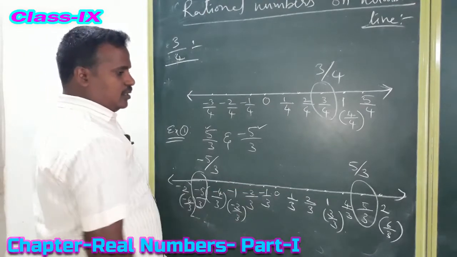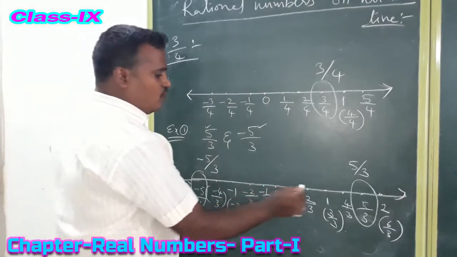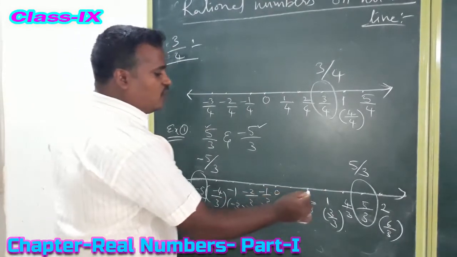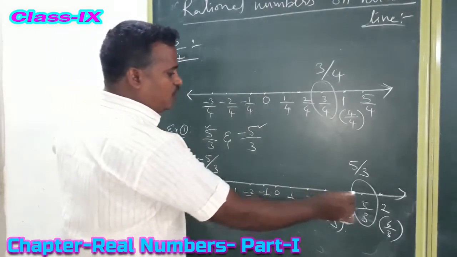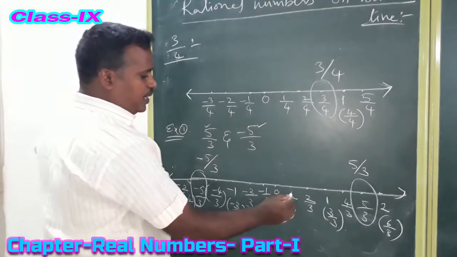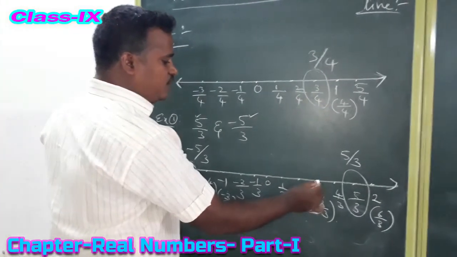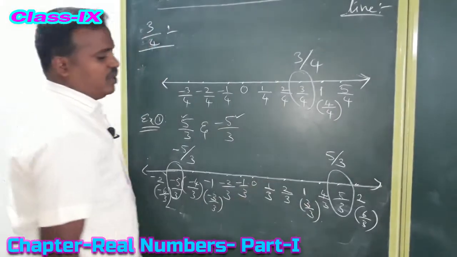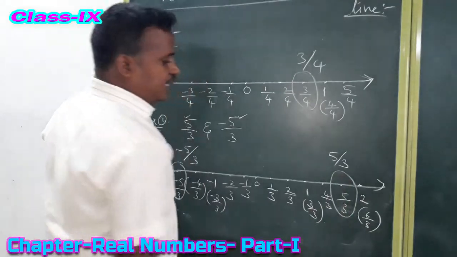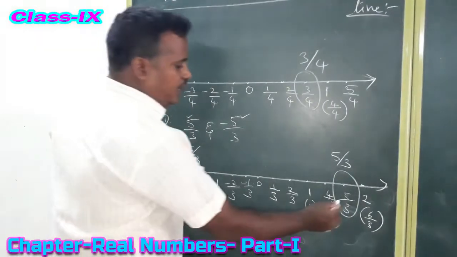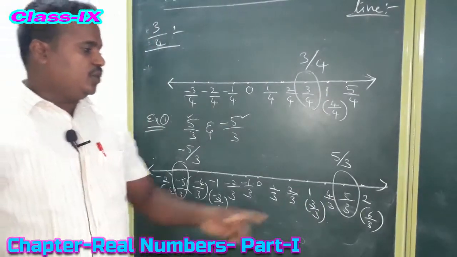Are you clear? So like that, based on the denominator, we have to divide 1 unit into 3 equal parts. First draw a line, and each centimeter mark 1 point. Each point you write as 1 by 3, 2 by 3, 3 by 3 means 1. So 1 unit we divide into 3 equal parts. Then if we write like that, we will get the number we required. What did we require? 5 by 3. 5 by 3 is on the number line. Like that we need to represent.